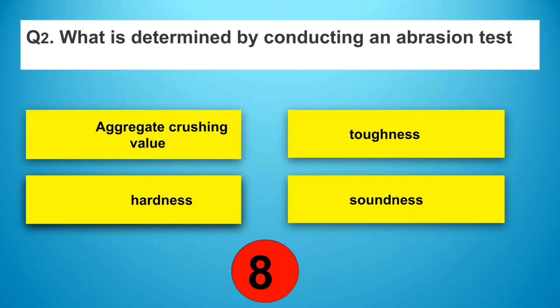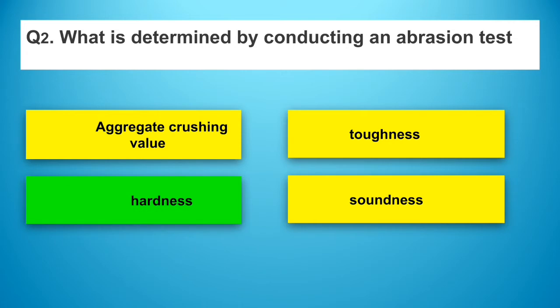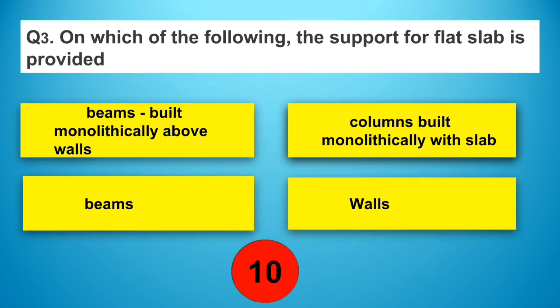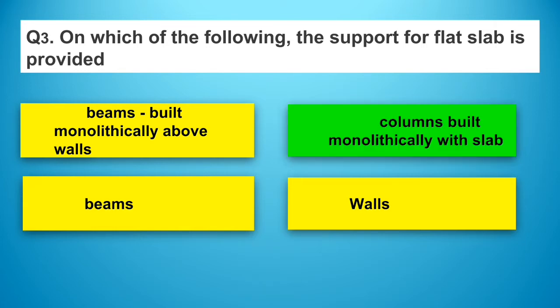What is determined by conducting an abrasion test? Answer: hardness. On which of the following the support for flat slab is provided? Answer: column built monolithically with slab.